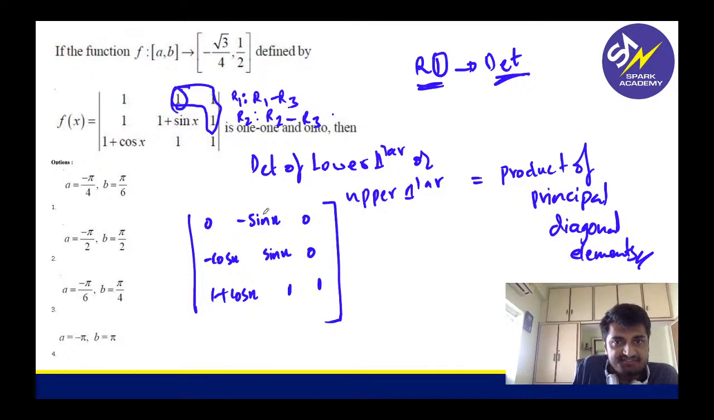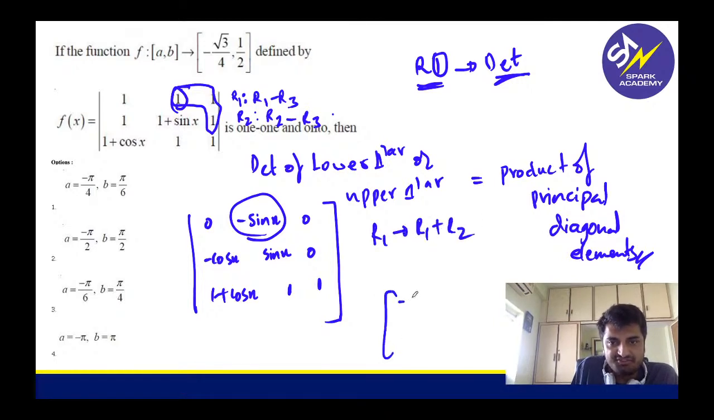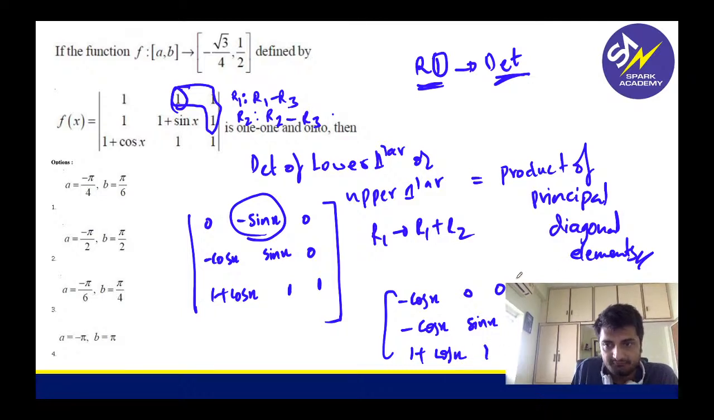Now still we need this element also as 0, right? So how do I get this element as 0? I will do R1 such that R1 plus R2. So what am I doing? 0 minus cos x is minus cos x. Minus sin x plus cos x is 0. This is minus cos x. This is sin x. This is 0. 1 plus cos x, 1, 1.